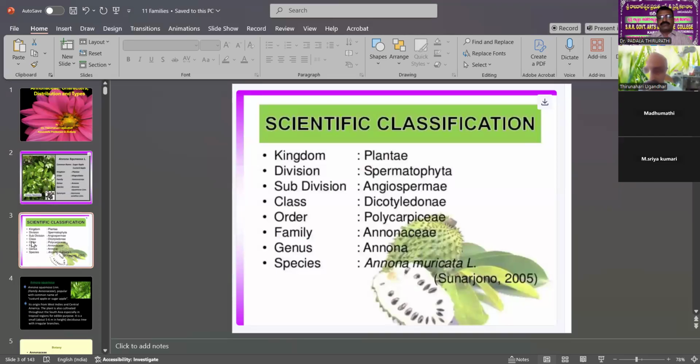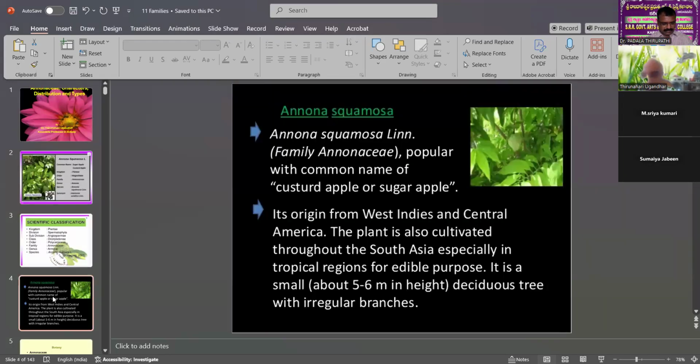Then angiosperms, the scientific classification: the division is Spermatophyta. Sperms means seed-yielding plants. The seed-yielding plants have two classes, the dicotyledons and monocotyledons. There are two subdivisions, angiosperms and gymnosperms. Angiosperms is also a common subdivision of our syllabus. Then class, order, family, genus, and also species.